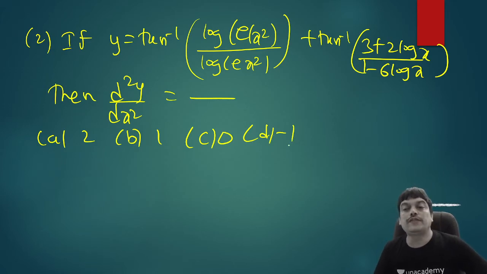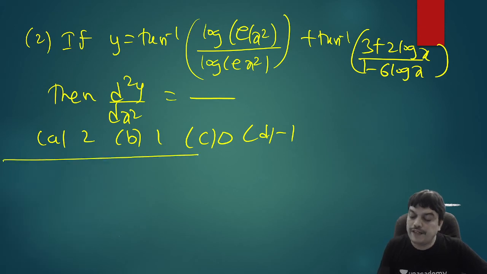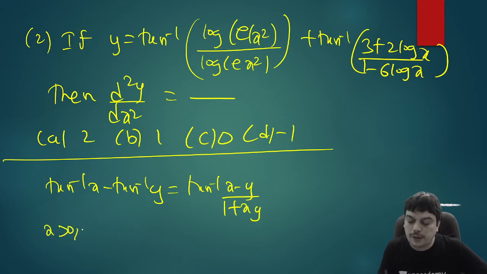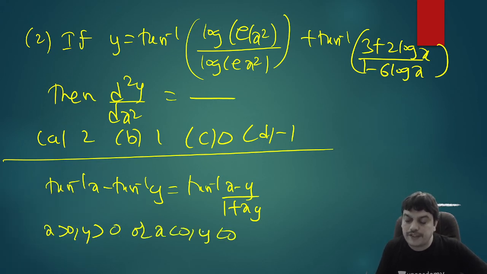So before you do this question, I'll give you one formula. So we have tan inverse of x minus tan inverse y. The formula for this is tan inverse of x minus y by 1 plus xy. So usually this formula is valid when x and y both are positive, or both are negative. So this is valid when xy is positive or x and y both are negative. This is one formula required to do this.